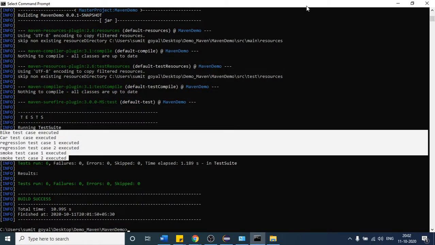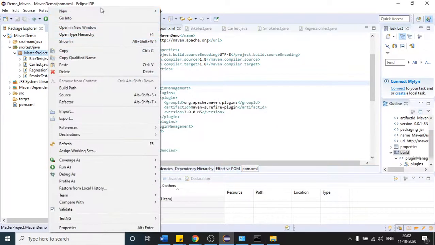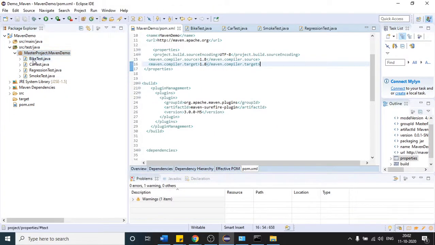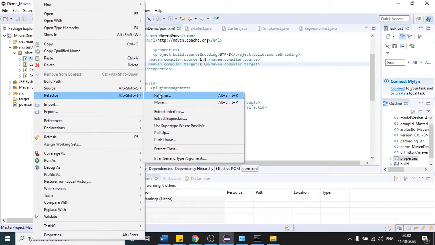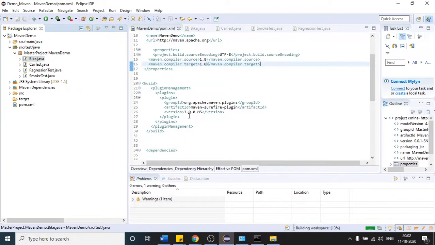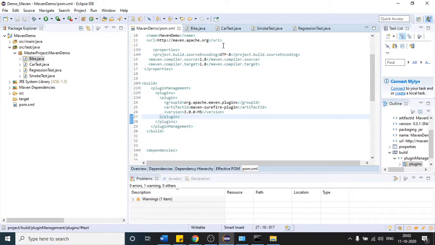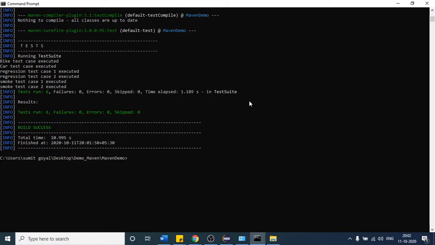Okay, so but if I make one class, suppose, okay, let me do one thing. I will rename the class. This time I will remove that Test, remove this, click on finish. And if I try to run the test cases again from the command prompt, so if I come here, if I again write Maven test, let us see what is the output we will get.